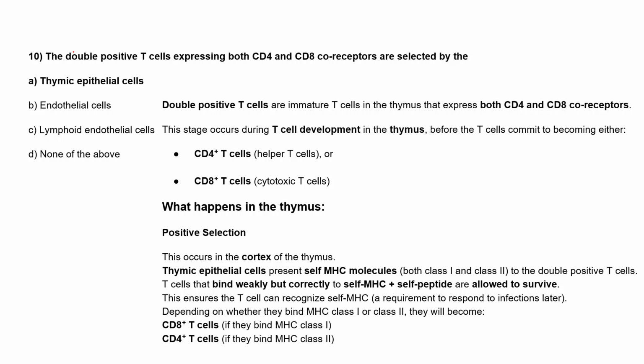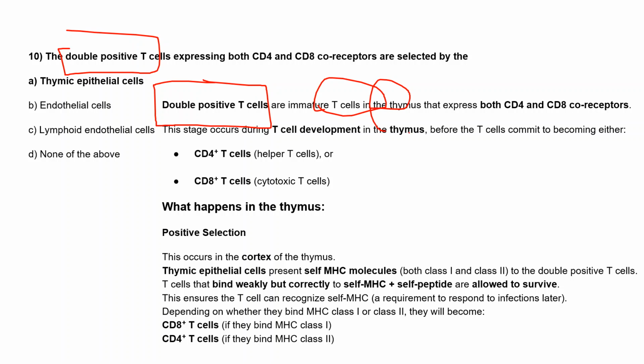So let's see the double positive T cells. What are these double positive T cells? These are the immature T cells which are present in the thymus. Why immature? Because they express both CD4 as well as CD8 co-receptors, right?